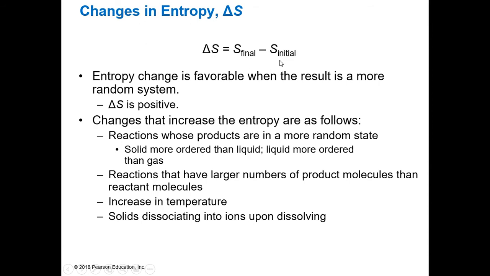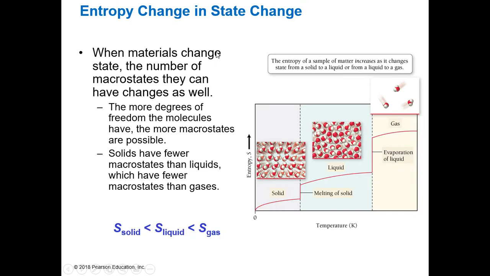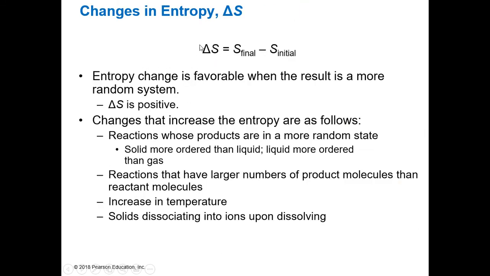So overall, when we talk about our change in entropy, we're talking about the final minus the initial. So this S could be S of the system. It could be S of the surroundings, right? It could be S of the universe. We have a whole bunch of S's this could be. But when we talk about delta S, it's always final minus initial. So our entropy change is favorable when we get something that's more random. If our delta S is positive, that is a favorable entropy change.